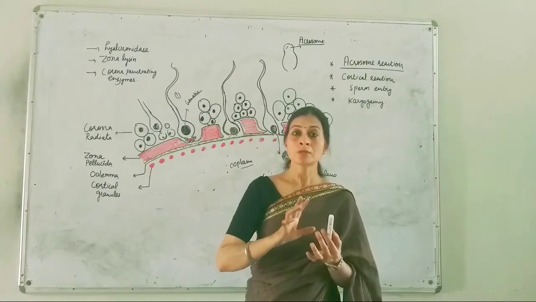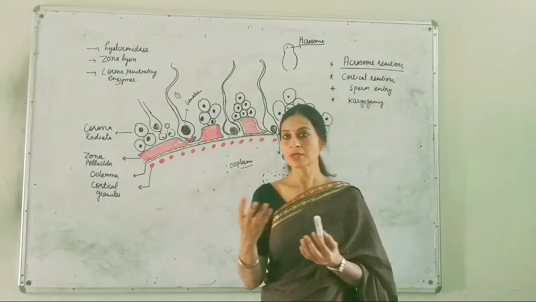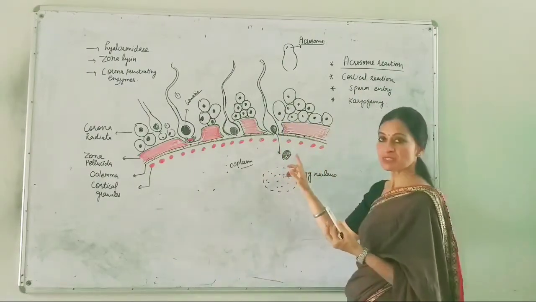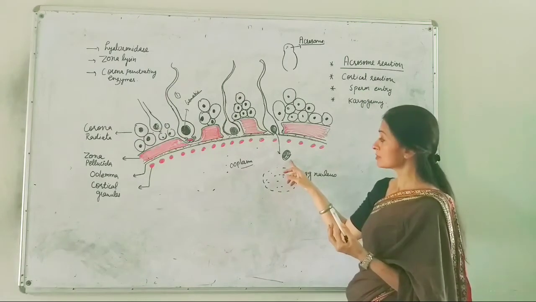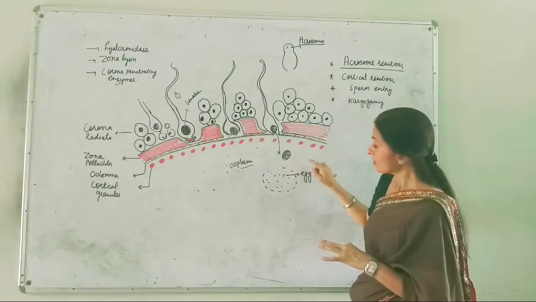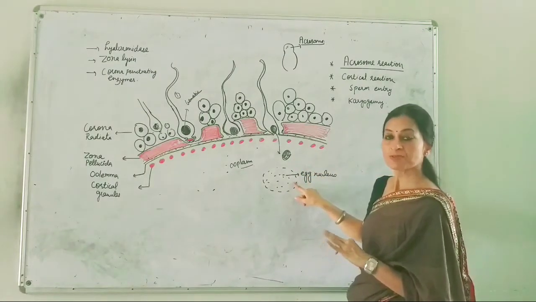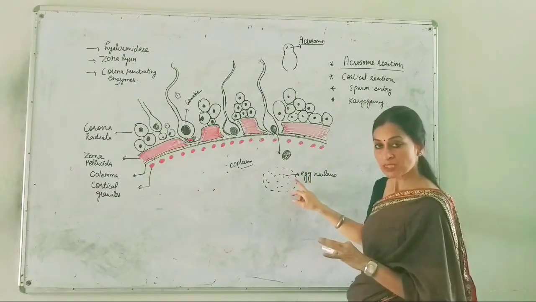and the chromosomal set is now going to mix with the nuclear content of the sperm. This is the sperm content, this is the content of the egg. Both are going to mix after completion of the meiosis second.